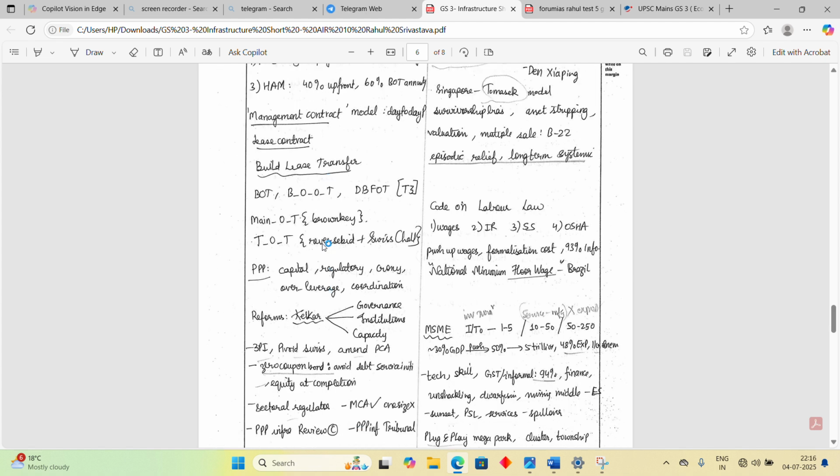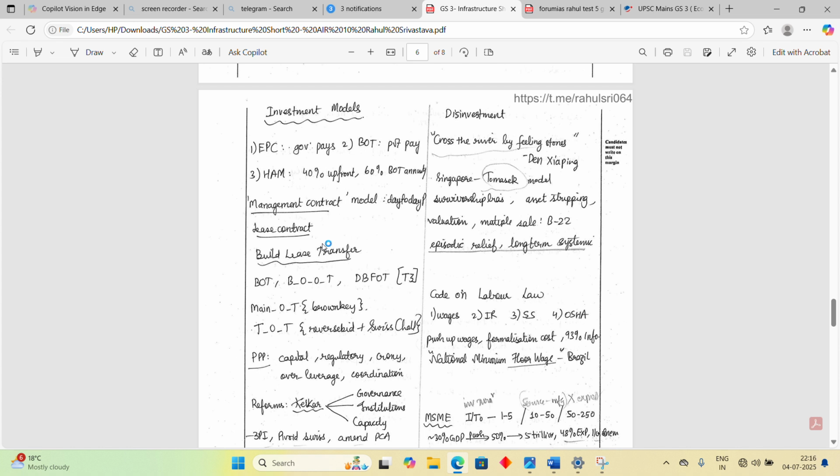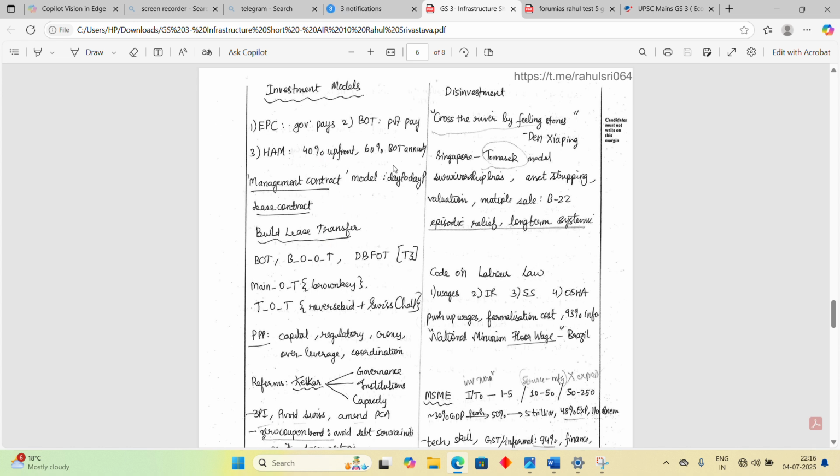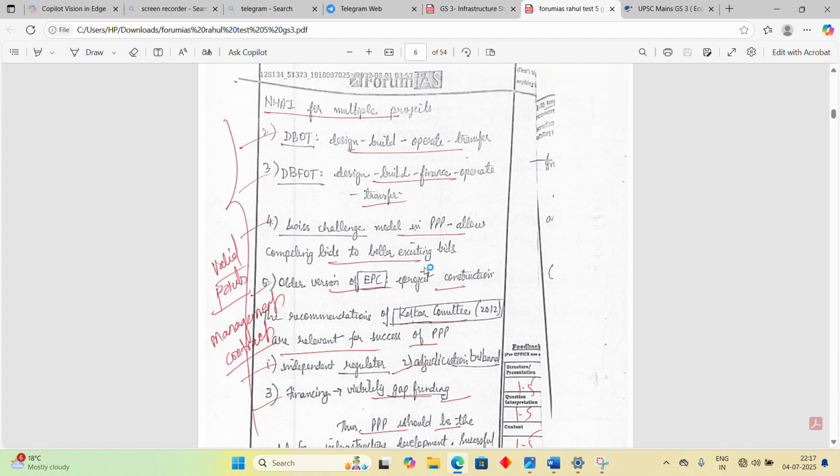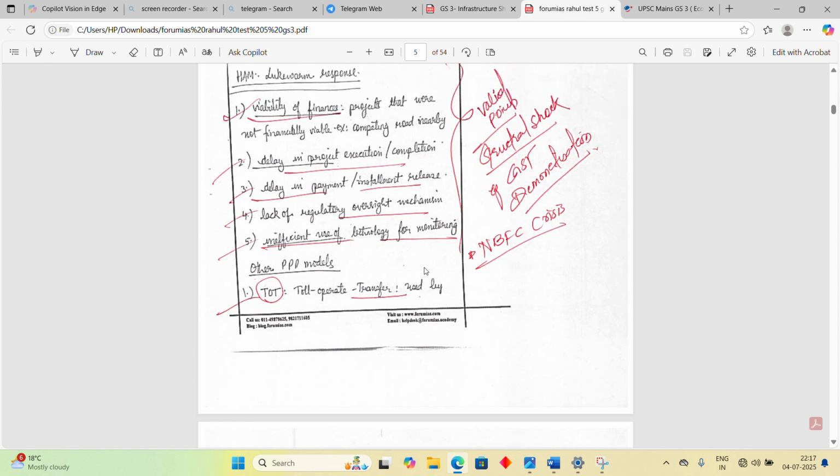Just this small, just a half-page note. And you can see something 40:60 written here. That is exactly what he quoted. Some BOT, something BOT, DBFOT written, and that this TOT, all of this was quoted. The Kelkar committee again was quoted in the answer itself. Okay, so this is what he was reading, and this is what he was producing. This is how you analyze the topper's notes and answers. Now, a question should arise in your mind about this.